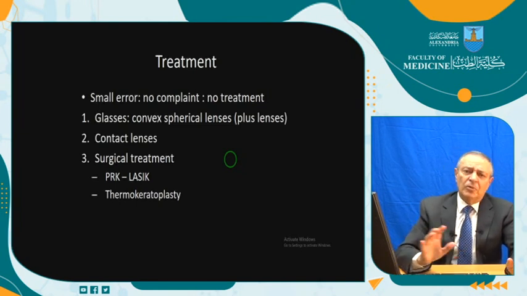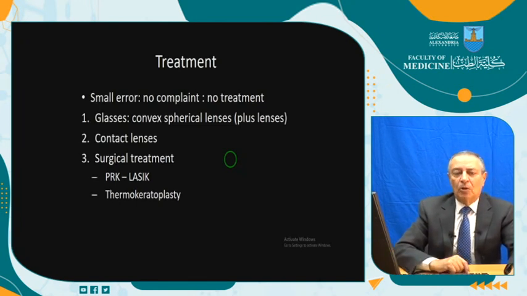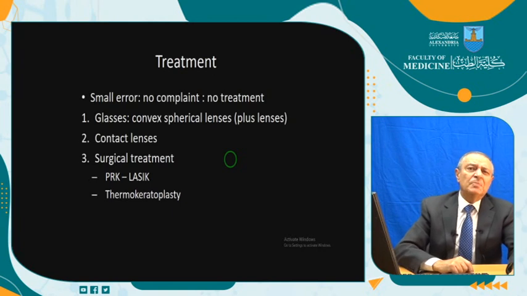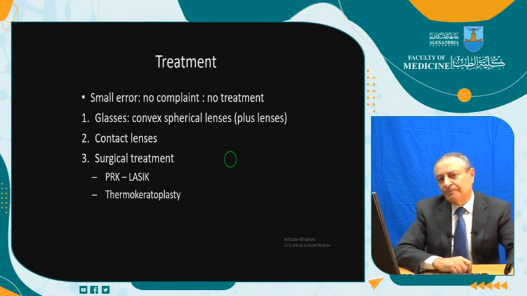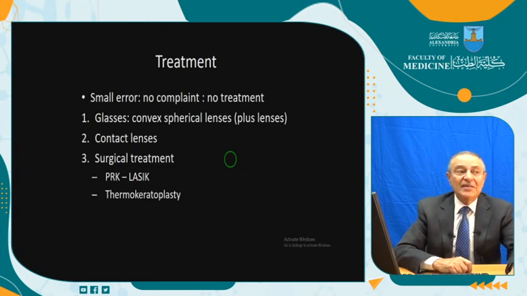Contact lenses with the same principles as myopia. Also, they are foreign bodies, but they have a wider field and are cosmetically better. Surgical treatment in hypermetropia is less effective than in myopia. And laser treatment is less effective in hypermetropia than myopia. Why?